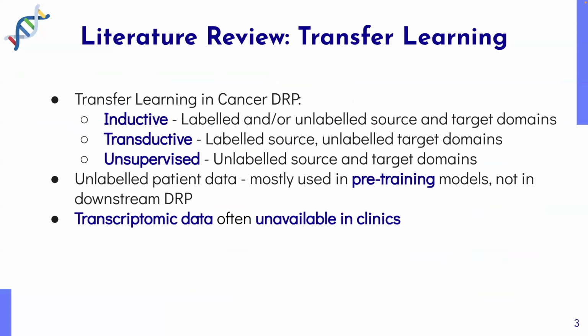Prior literature on transfer learning can be divided into three: inductive, transductive, and unsupervised, based on the use of labeled and unlabeled source and target domain samples. Unlabeled patient data has been mostly used in pre-training models and less in the downstream drug response prediction tasks. In addition, most of the prior methods have focused on using transcriptomic data, which is often unavailable in clinics. This makes the direct translation of prior methods to a clinical setting difficult.